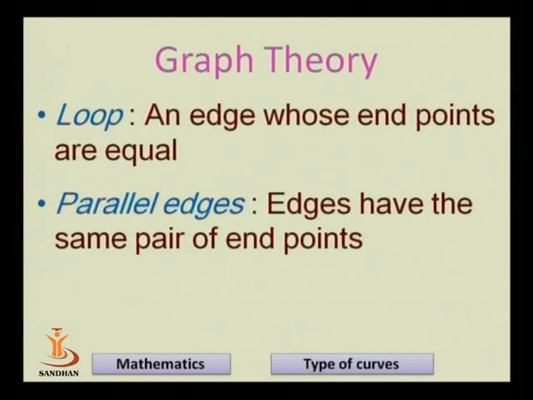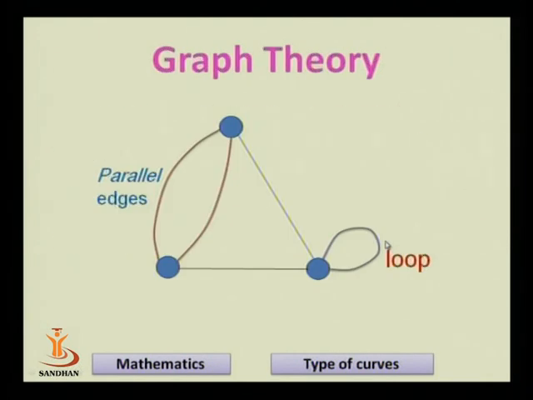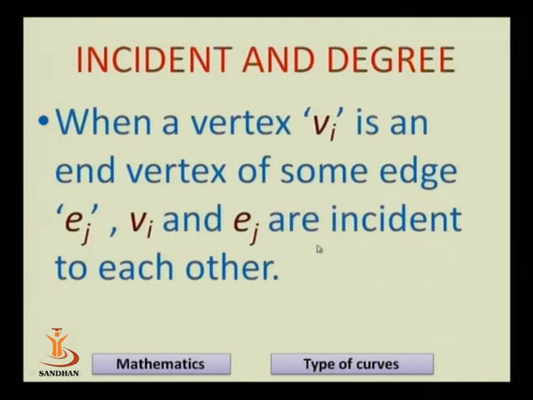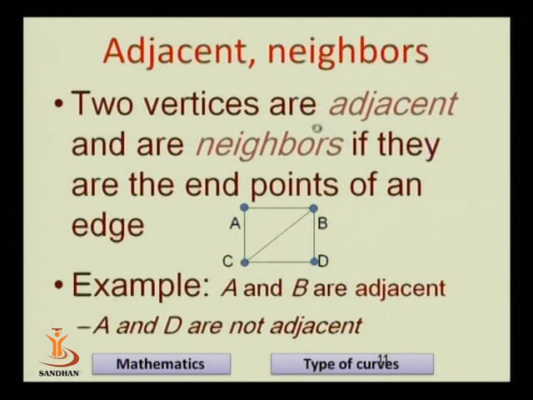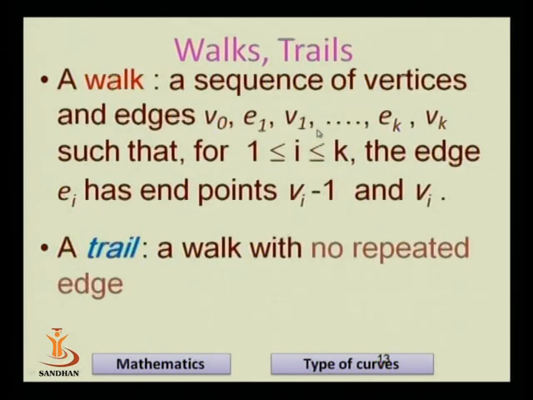Today we defined loop and parallel edges. What is a loop? An edge whose endpoints are equal is a loop. What are parallel edges? Edges that have the same pair of vertices. Also we say incident and degree of vertices.